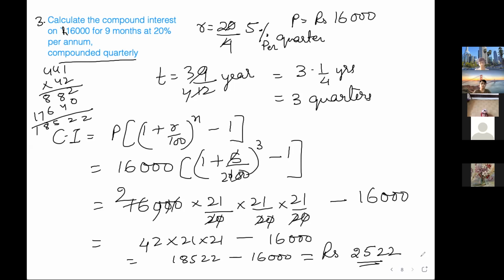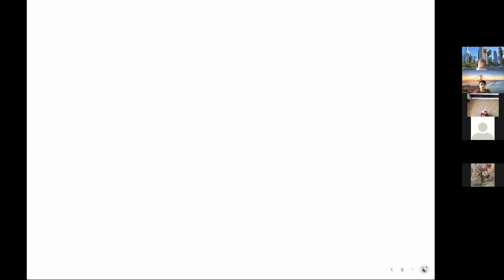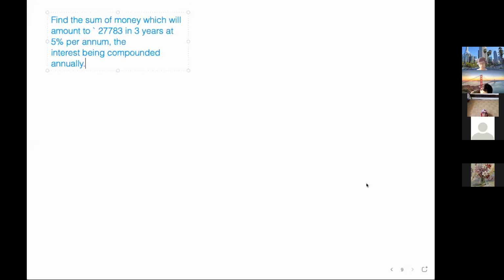Okay. Question number 4. Find the sum of money which will amount to 27783 in 3 years at 5% per annum, the interest being compounded annually. There is nothing to do in this one. You can find out this question.